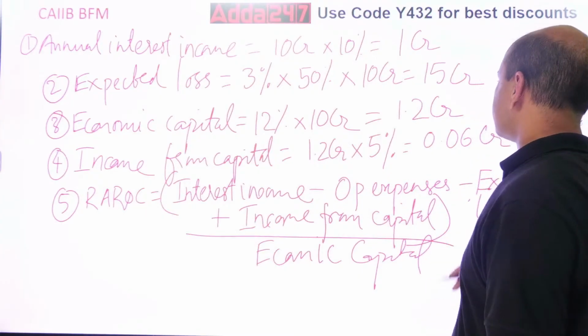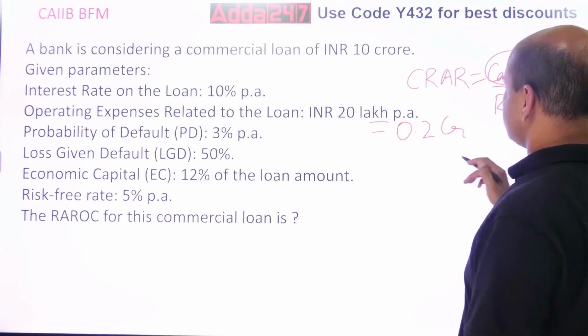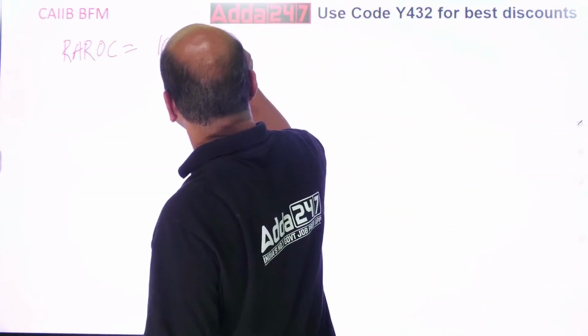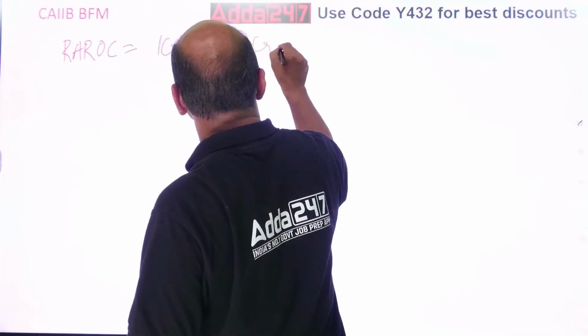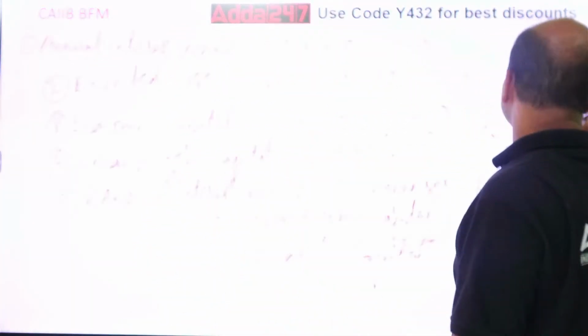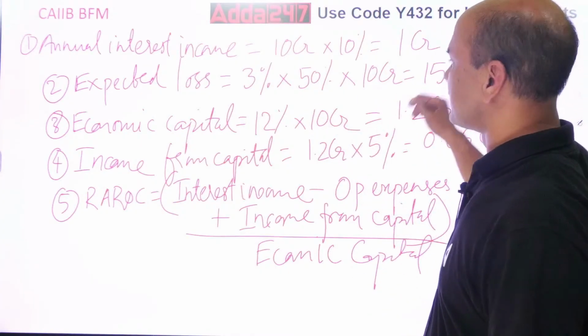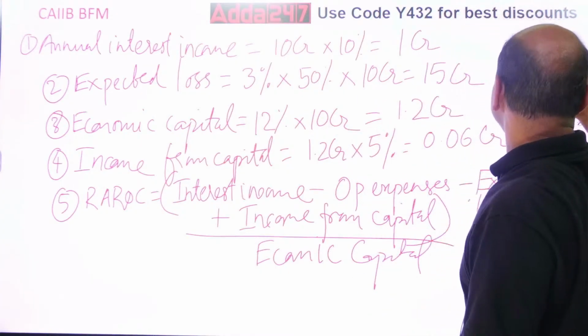Minus operating expenses. What are the operating expenses? 0.2 CR. So minus 0.2 CR, minus, what is this? Something more is there. Expected loss. What is the expected loss? 15 CR, right?